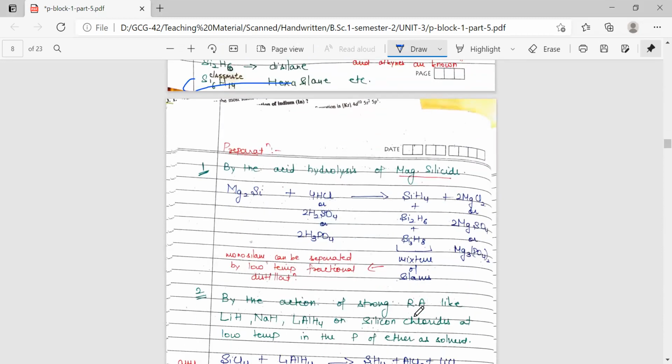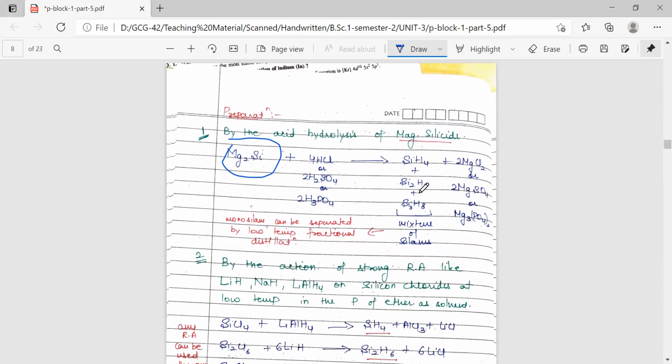Now coming to the preparation of silanes. Silanes are generally prepared by the acid hydrolysis of magnesium silicide. Magnesium silicide we could synthesize by the direct reaction of an electropositive metal with silicon. So we get the formation of magnesium silicide. When this is reacted with acids, that is, it undergoes acid hydrolysis, we'll get a mixture of silanes. And from here, we have to carry out low temperature fractional distillation to separate these out.